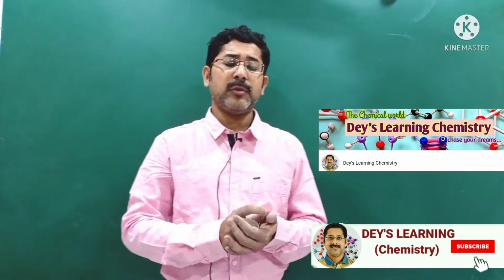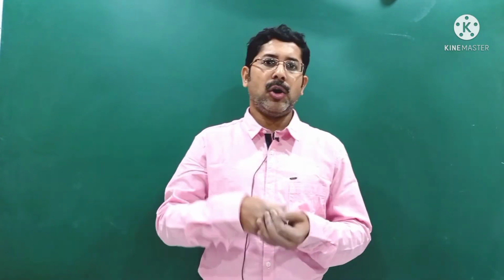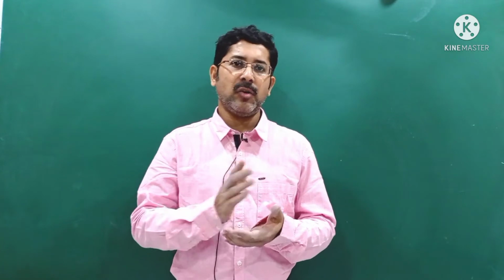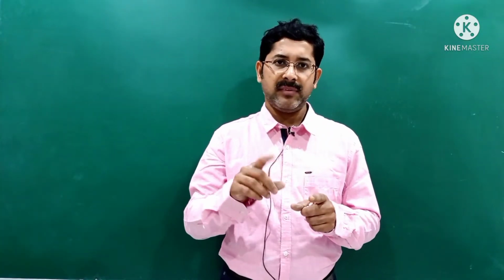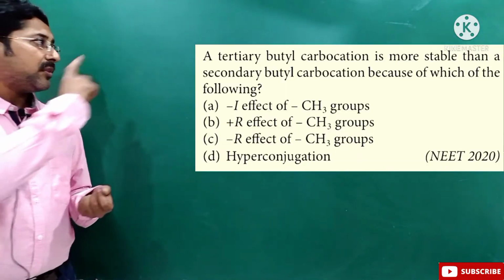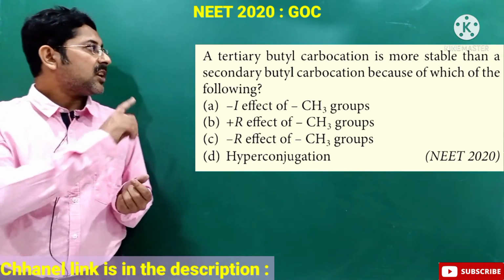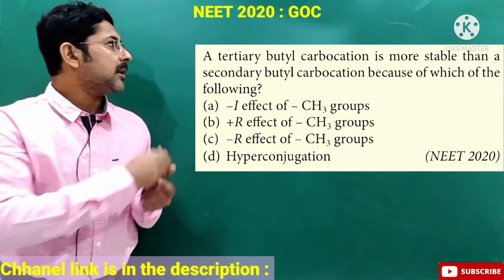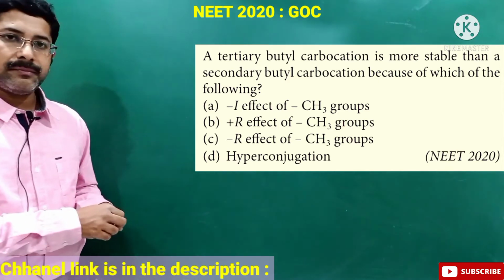In this video, we are going to discuss one MCQ question from NEET paper 2020 on GOC, that is General Organic Chemistry. So without wasting any time, let's get started. This is the question from NEET paper 2020. The question is, tertiary butyl carbocation is more stable than secondary butyl carbocation because of which of the following?